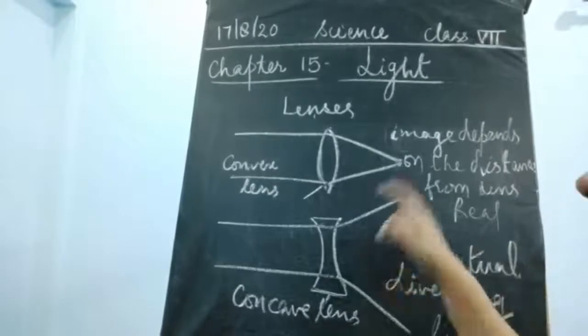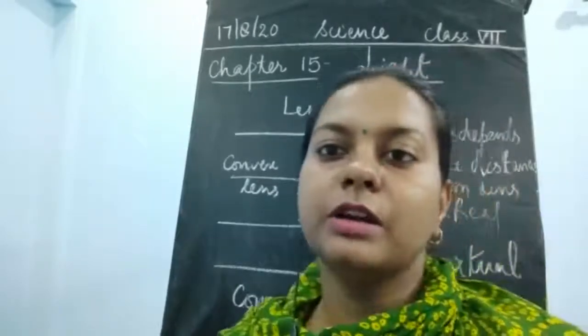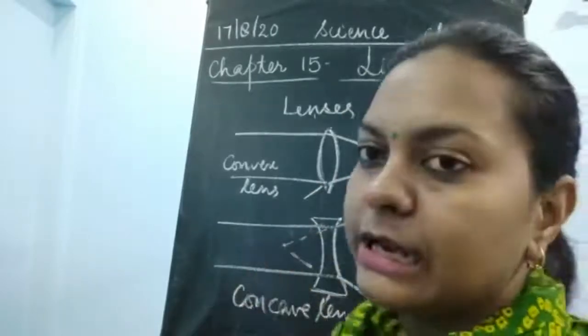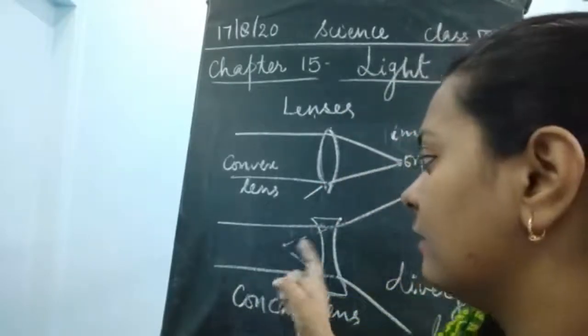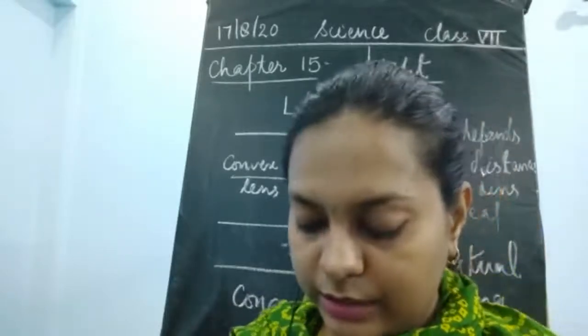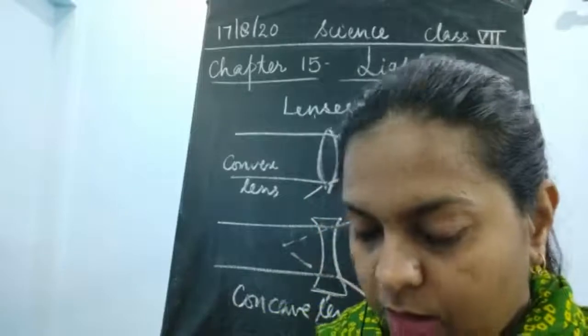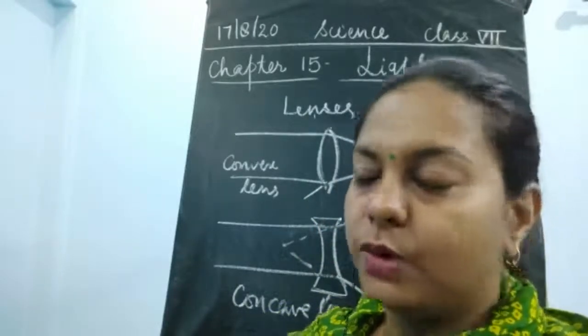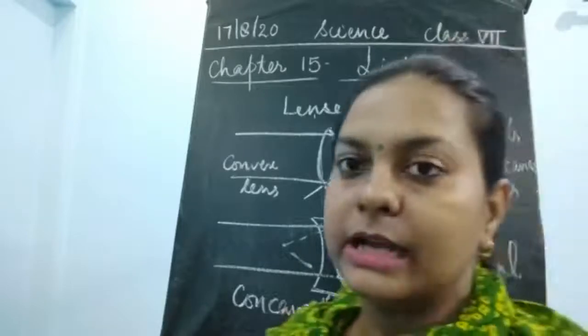Why? Because the light is getting diverged, and where the rays would converge is always on the inner side of the lens. So we are able to see only the virtual image, and we are not going to get the image on the screen. A virtual image is formed by the diverging lens.